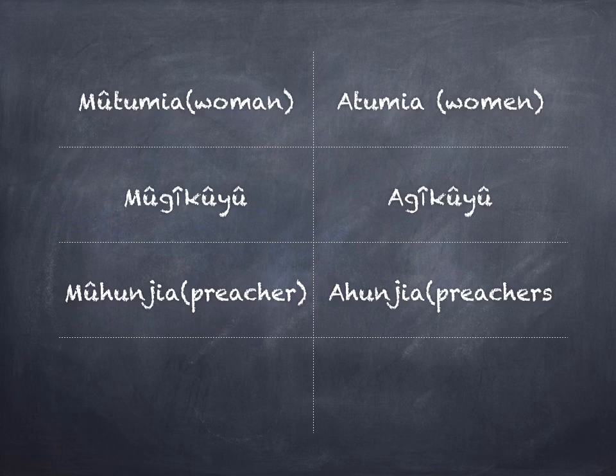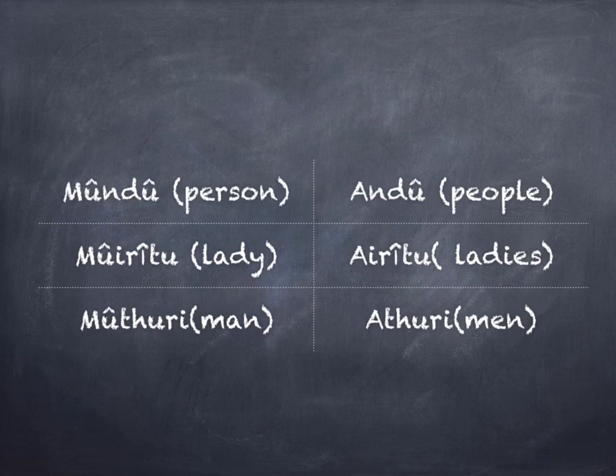Mũhunjia for singular, ahunjia for plural. One person is referred to as mũndũ, while many people are referred to as andũ. Mũndũ singular, andũ plural. One lady is referred to as mũirĩtu, while many of these ladies then are referred to as airĩtu.